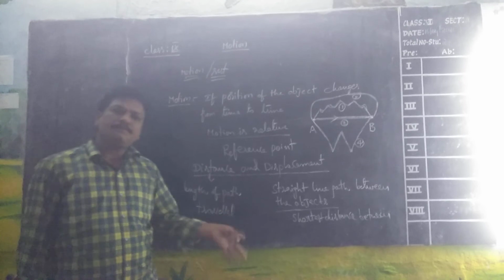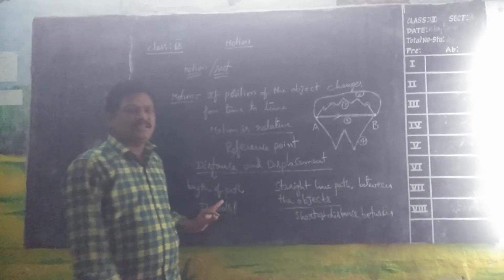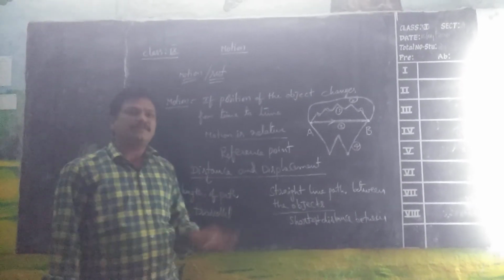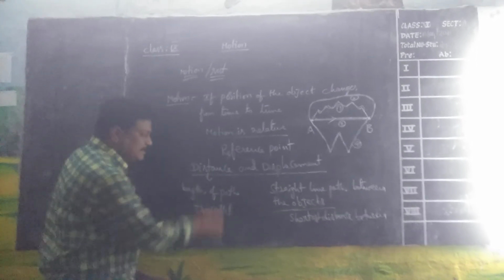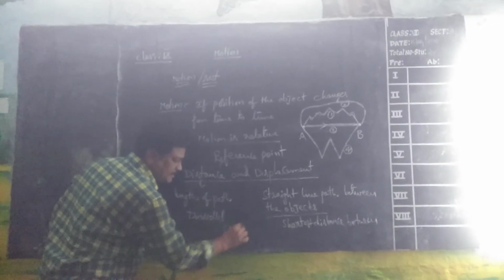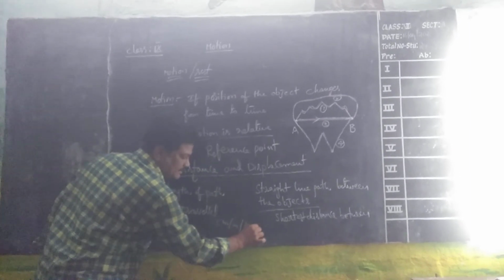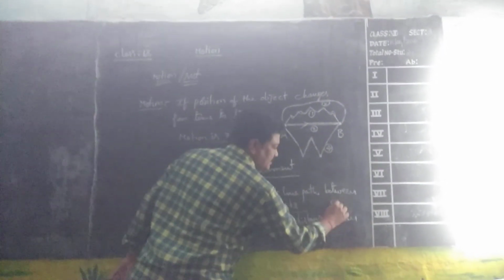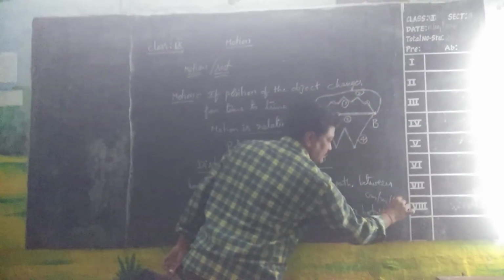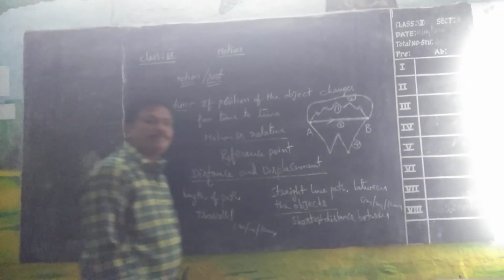Whatever the path you may travel, it is directionless. In whichever way you may travel, the total length of the path is called distance. Its units are centimeters or meters or kilometers. Like that only, displacement is also measured in centimeters or meters or kilometers depending upon the length.